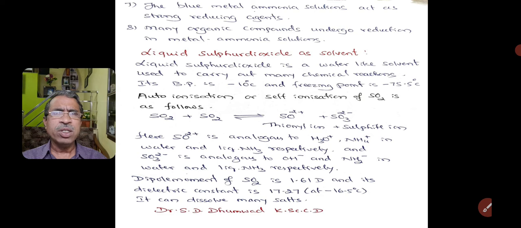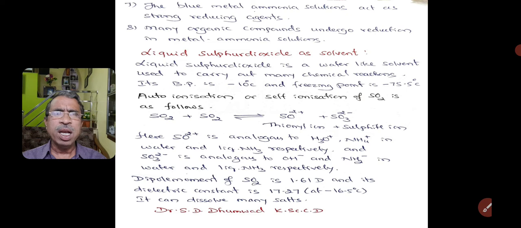The auto-ionization or self-ionization of sulfur dioxide is as follows. SO2 plus SO2 gives rise to SO2 2+, known as thionyl ion, and SO3 2-, known as sulfite ion.